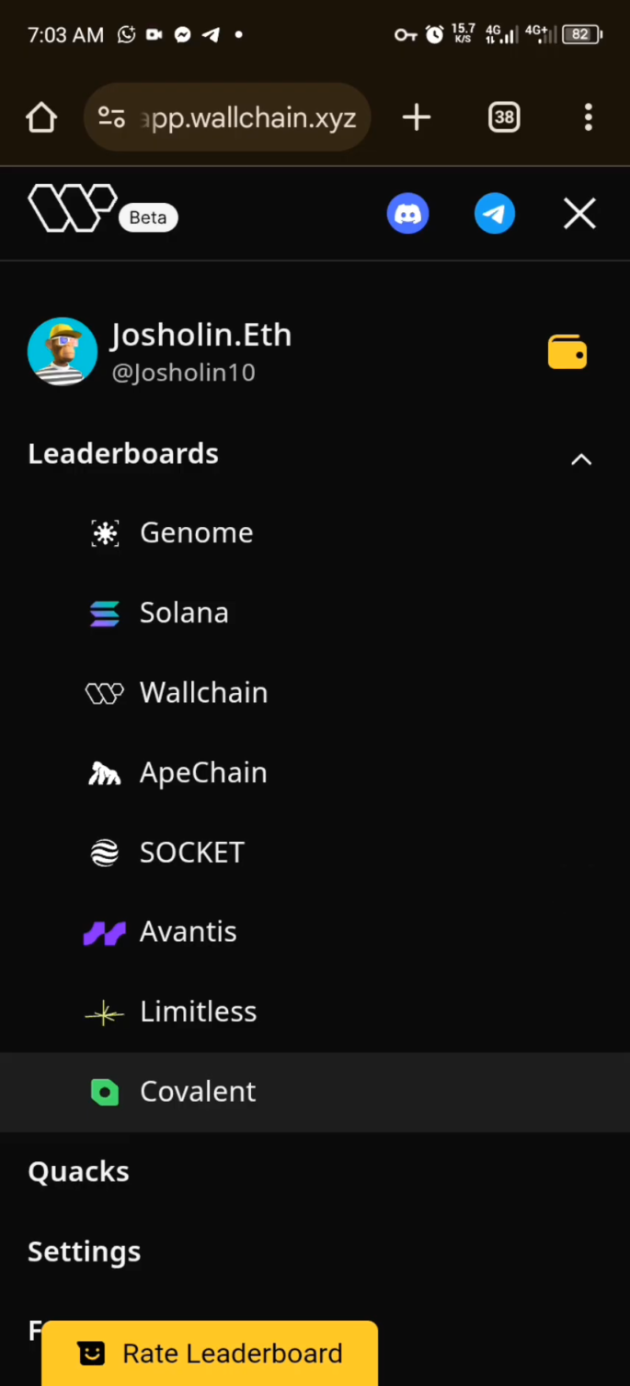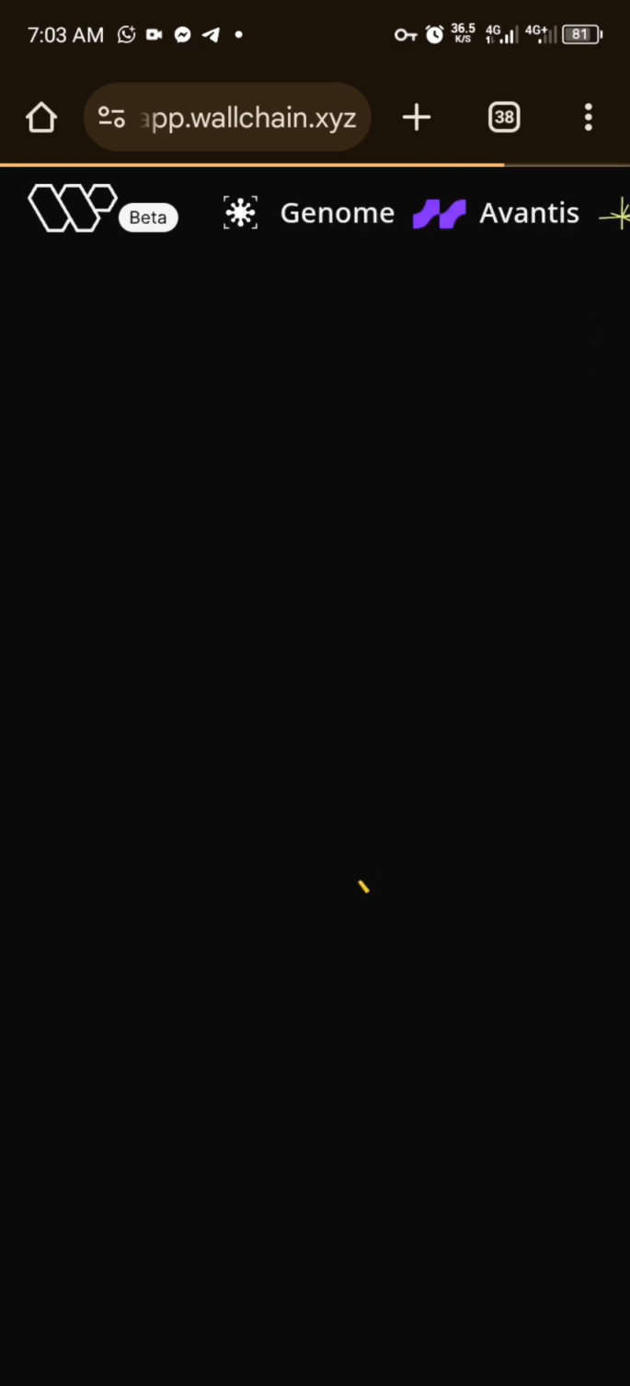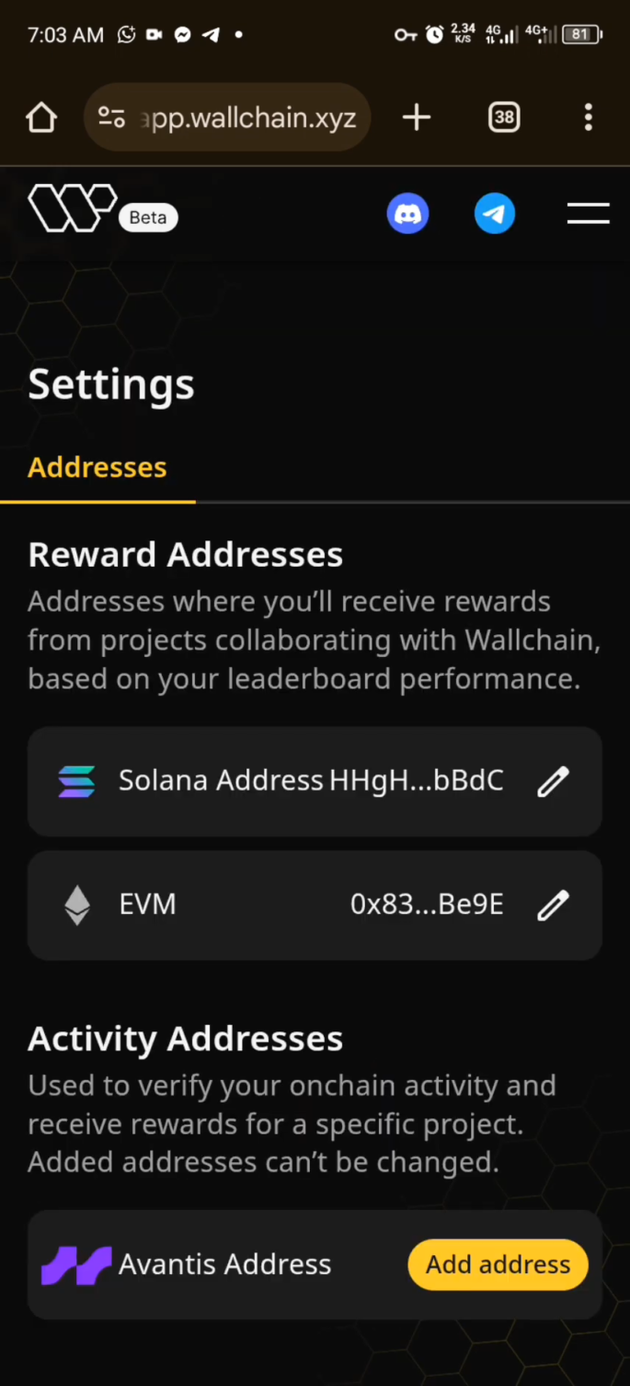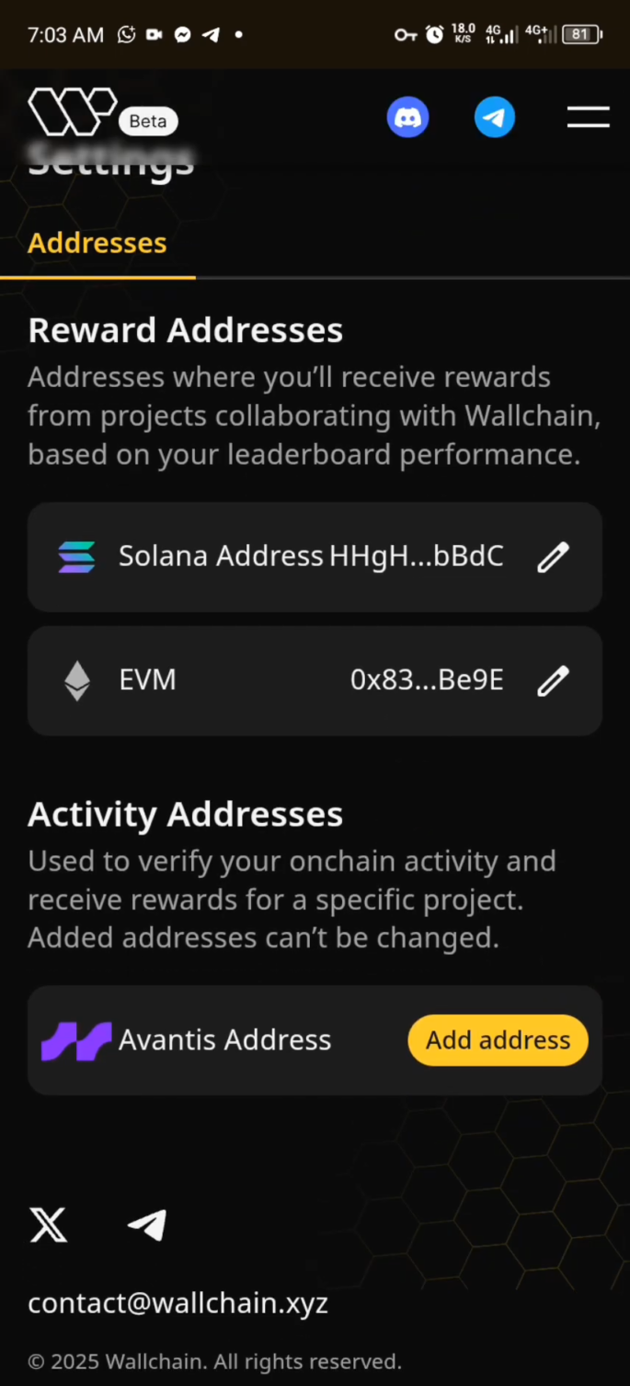Then aside from that, one other thing you need to do on the Wallchain website is to connect your address. This is where you connect your address. Okay, so you can see I first click on something that looks like a wallet. Then when you come here, just click submit your Solana address. That's from your Phantom wallet or any Solana-based wallet. Then you submit your EVM. Your EVM is your Ethereum-enabled wallet address.